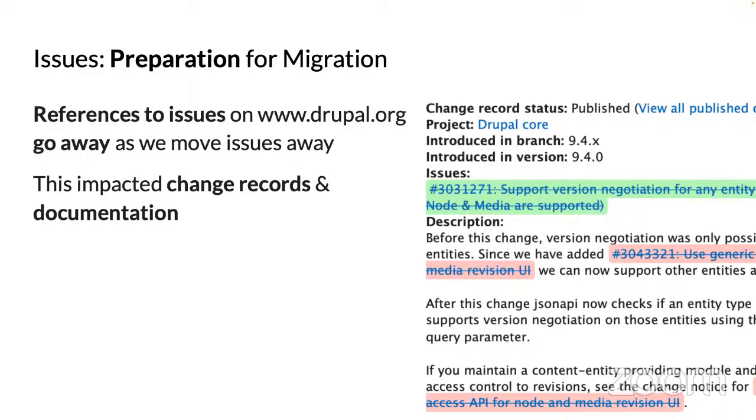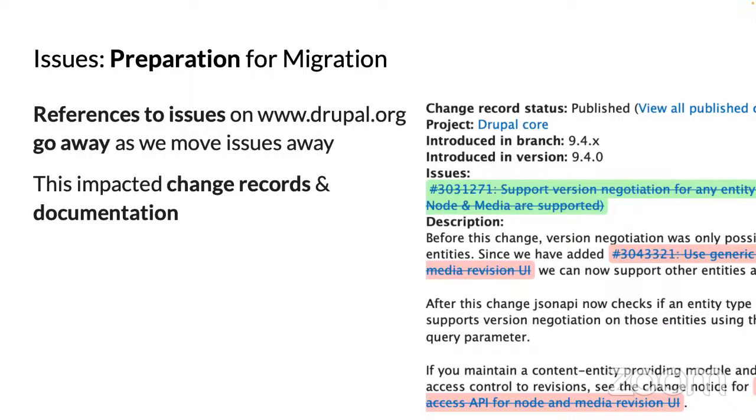So you might have noticed change records have changed slightly in the last few months. That's where we're preparing for that unlinking. Yep. You said it's going away. You mean that implementation won't exist, or the implementation of it needs to be replaced with integration with GitLab?